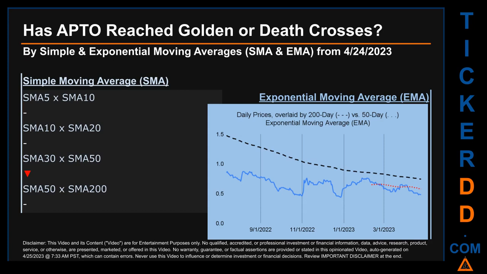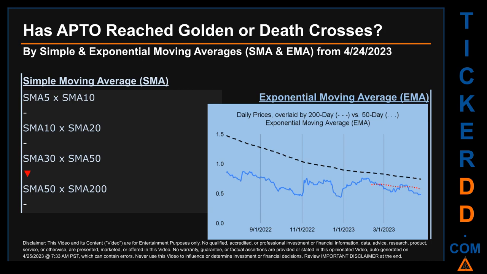Has APTO price reached golden or death crosses? Golden cross and death cross are basic signals that compare average prices across two specified trade day ranges, a short-term versus a long-term range. For example, 5-day versus 10 trade days. Essentially, a golden cross is a bullish signal. It appears when a ticker's short-term moving average crosses above its long-term average. Vice versa, a death cross is a bearish signal when the short-term crosses below its long-term moving average.